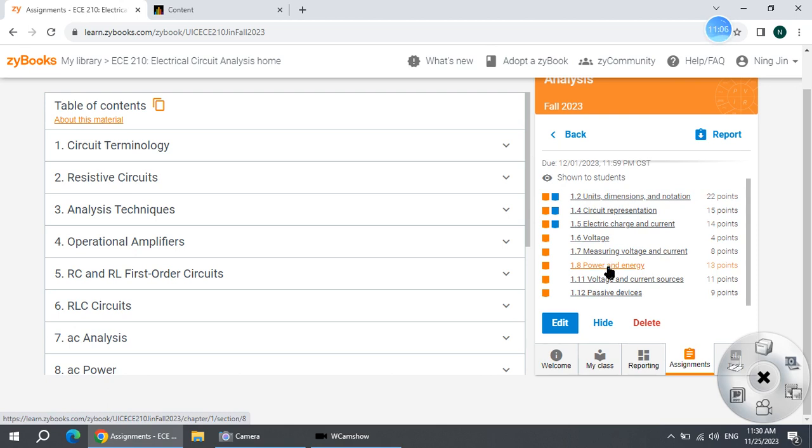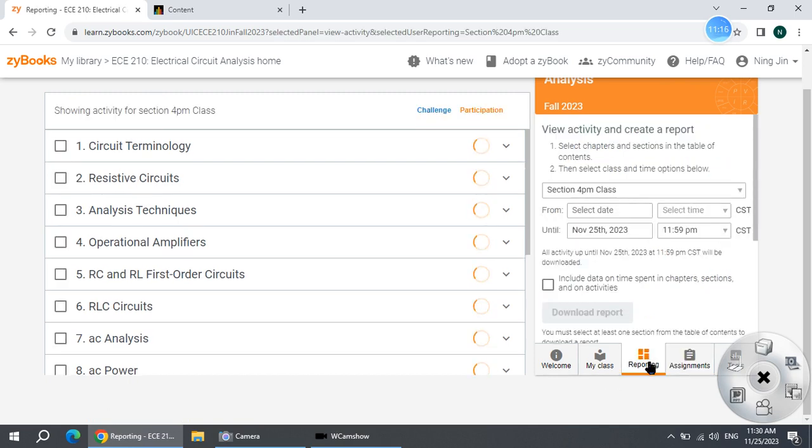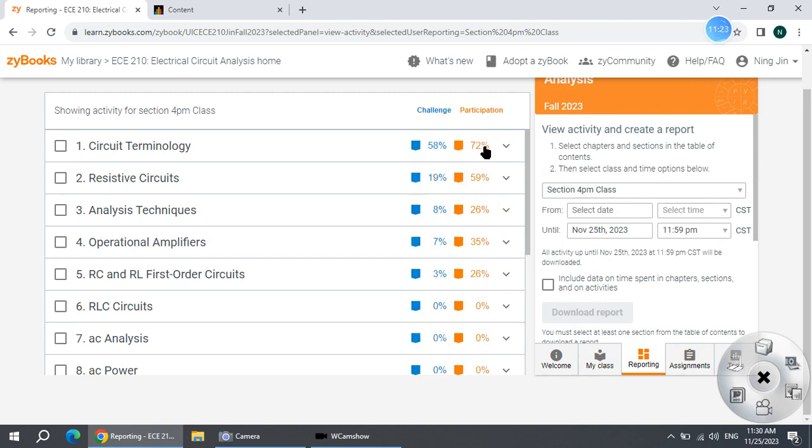I think you should have somewhere to display how much percentage you already finished. Let me see my class reporting. Yeah, if I click on reporting, here it will calculate what percentage of the reading assignment was finished.